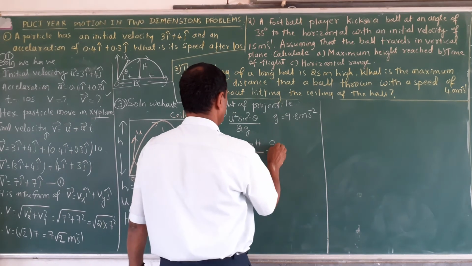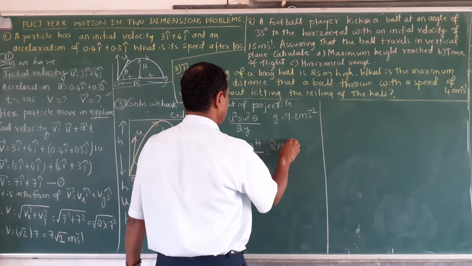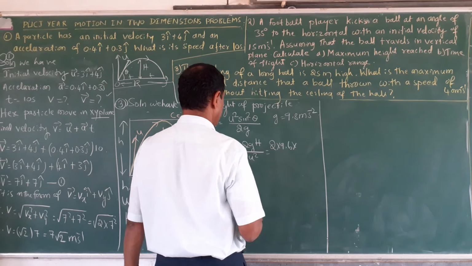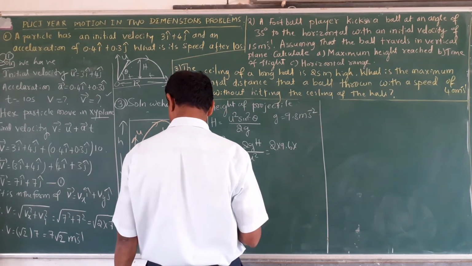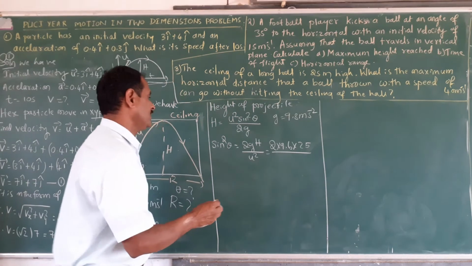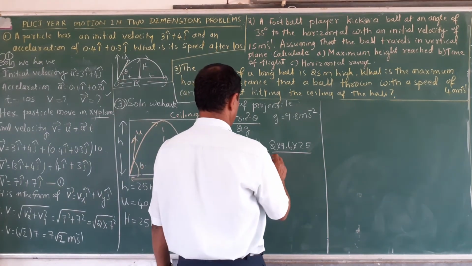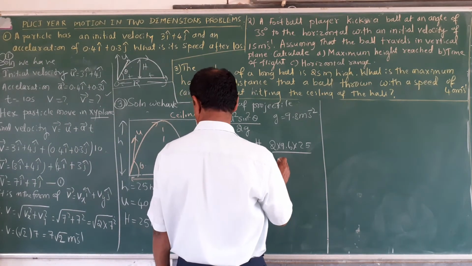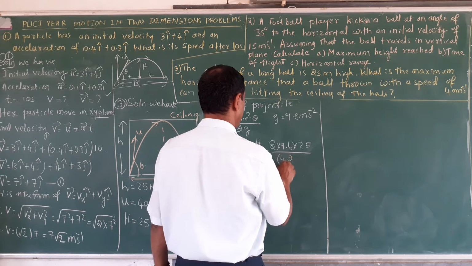Sin square theta is equal to 2gh divided by u square, which is 2 into 9.8 into height 25, divided by u square. U square means 40 square.